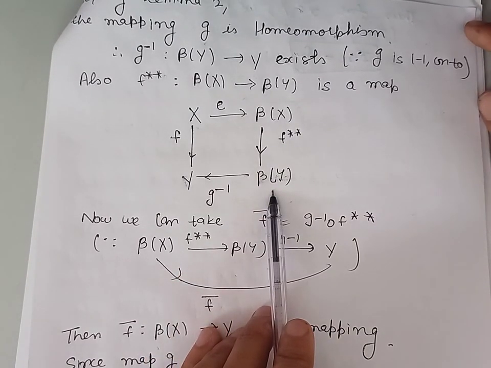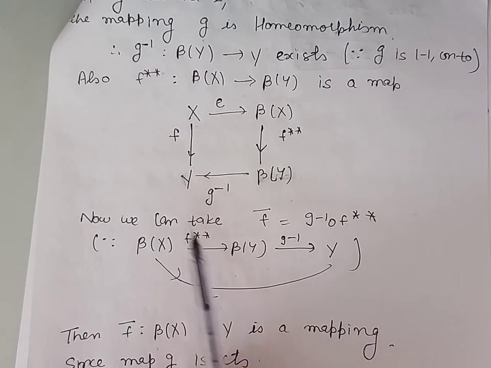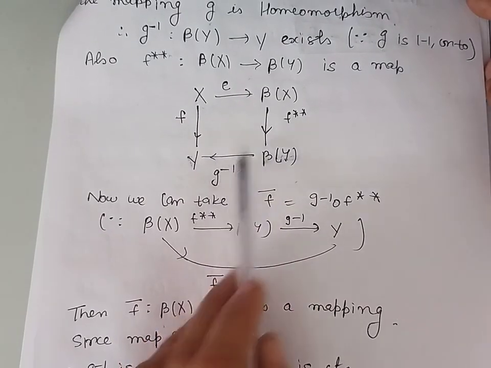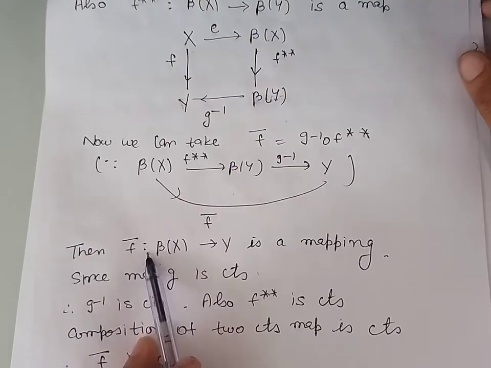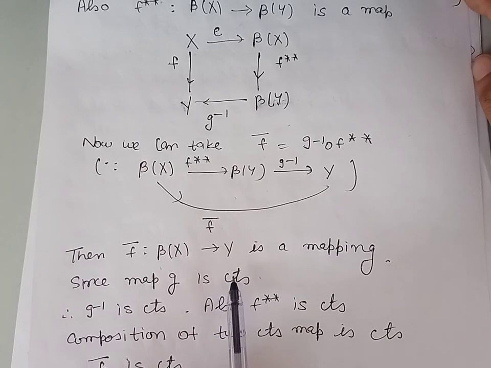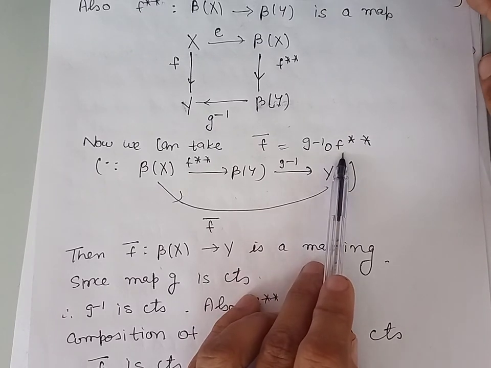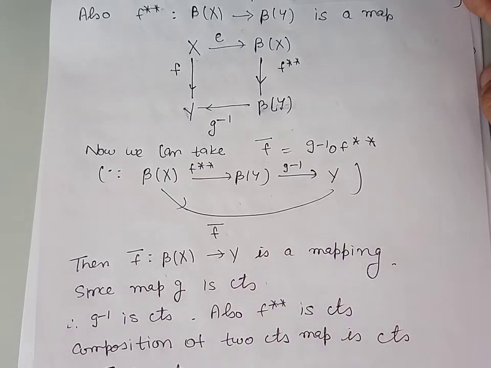Now we are to take a mapping which is a continuous extension of the function F. That mapping we can take from the set beta X into Y, which will be the composition of these two mappings. So we can have the mapping F bar from beta X into Y, and this mapping can be taken as G inverse of F double star. This is a composition of two continuous mappings, so that will be continuous.